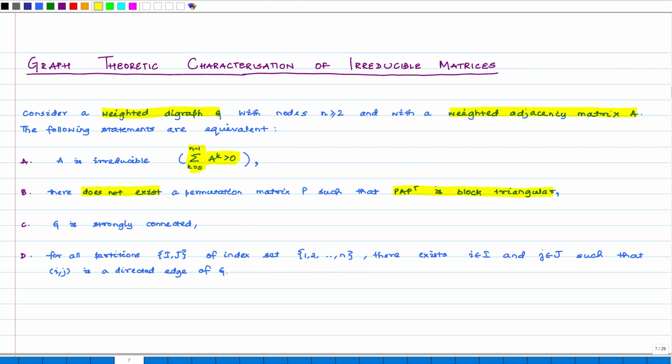The third property is that the graph G is strongly connected if the adjacency matrix is irreducible.